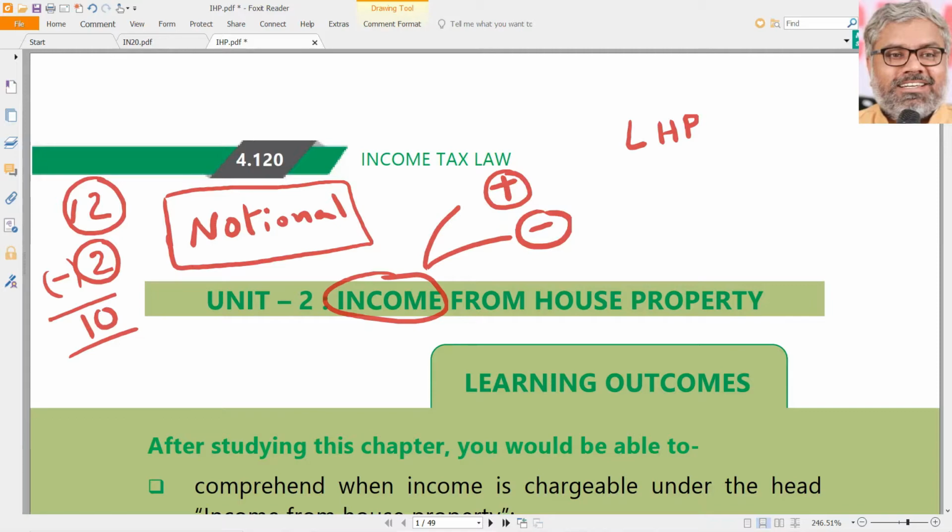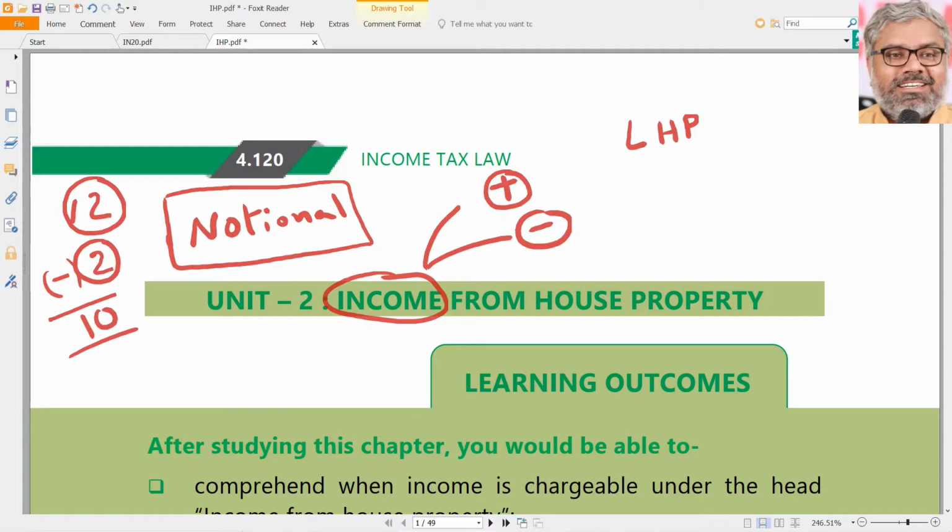We like it, we don't like it, it is not fair, it is fair, all these discussions will not have any relevance. Why? Because it is the law. The law says, even if income is not earned, if a house property has income earning capacity, still it could be subjected to income tax under this head of income. When it will be subjected to, how it will be subjected to, how we have to calculate that, that is what we are going to learn in this chapter.